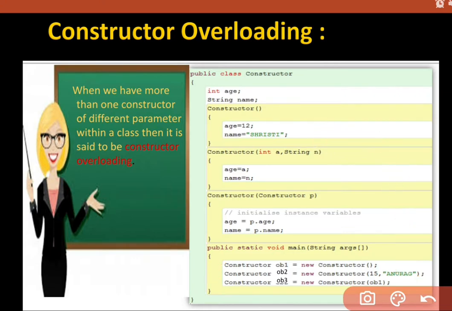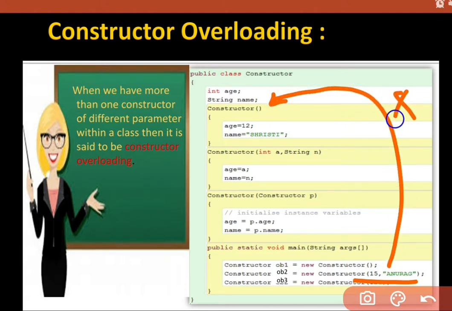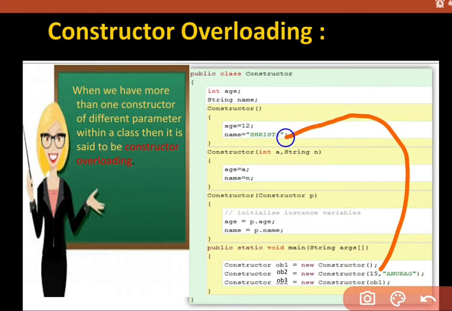First of all, what you have to think is that if the parameter is empty, it is going to call the default one, and the parameters should match. See, these two things were not matched with this, then it is going to match with this. It is matched, means the value 15 is stored by a, and the value Anurag is stored by n.